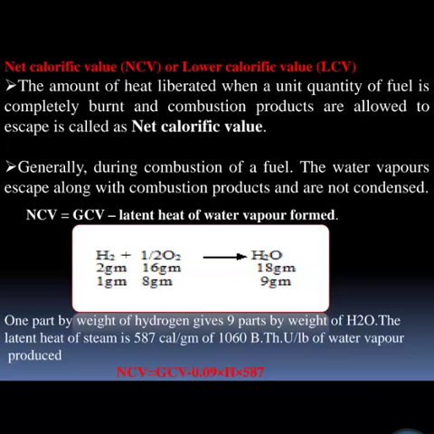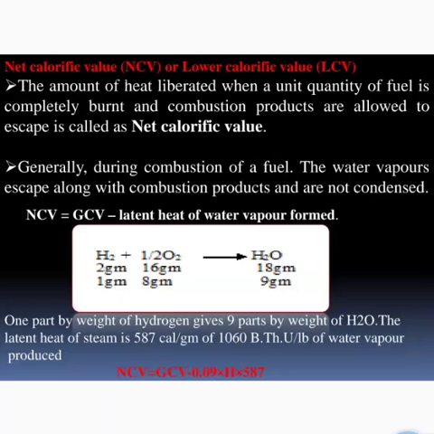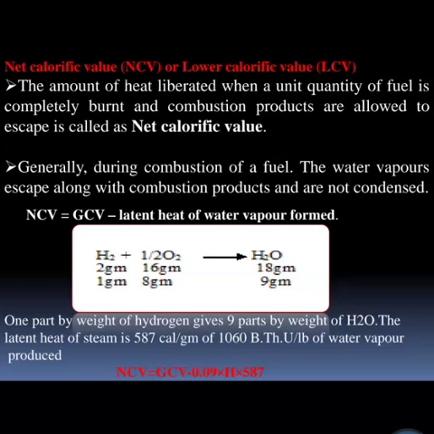The water vapor escapes along with the combustion products and is not condensed. So NCV is equal to GCV minus latent heat of water vapor. 1 part by weight of hydrogen gives 9 parts by weight of water. The latent heat of steam is 587 and water vapor is produced. So the formula is NCV equals GCV minus 0.09 H into 587.